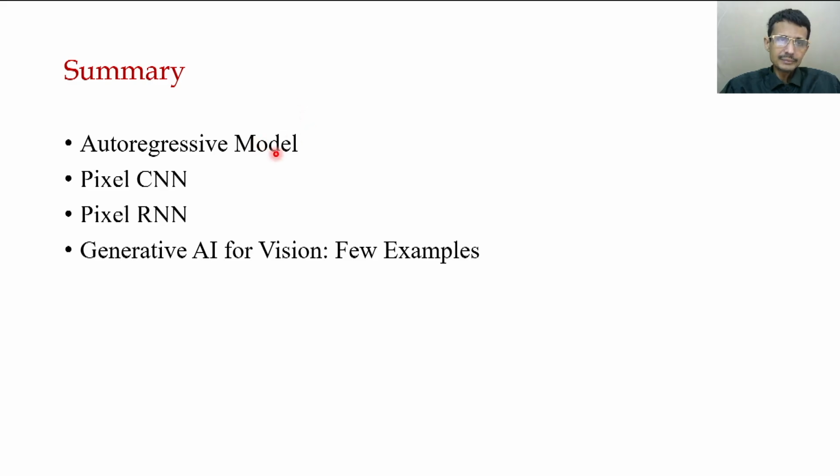So in this lecture, what we have discussed: we introduced the autoregressive model. Then we discussed two models, one is pixel RNN and pixel CNN, and then we discussed generative AI for vision, with some examples.